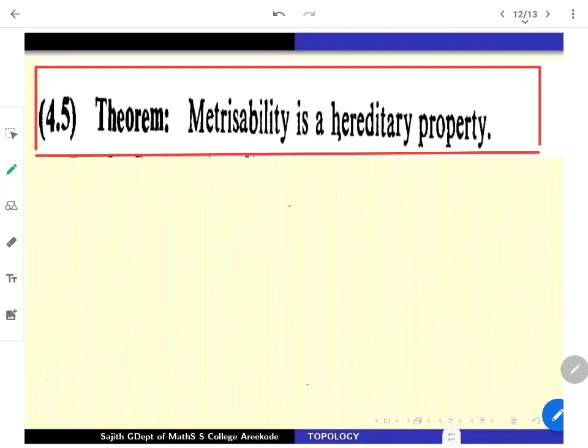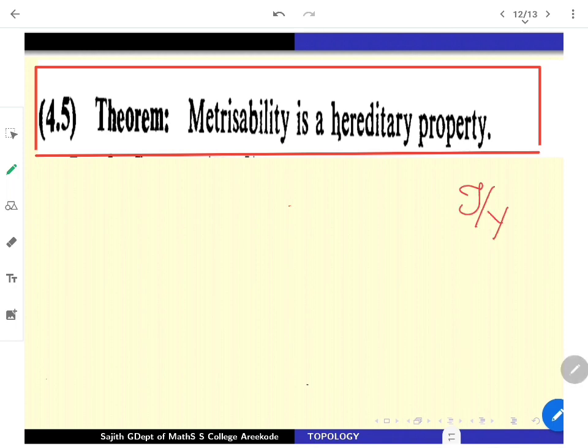Metrizability is a hereditary property. What you have observed through these lines was that the balls in Y can be rewritten as a ball in X intersection with Y. That is what you have written. So tau restricted to Y, the subspace topology, is available with us.